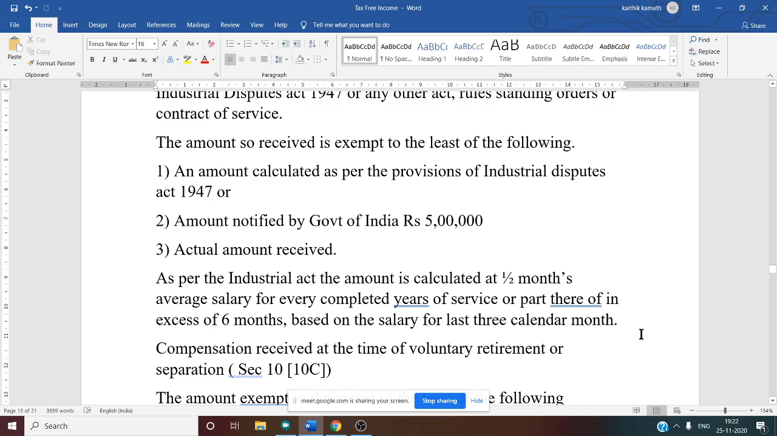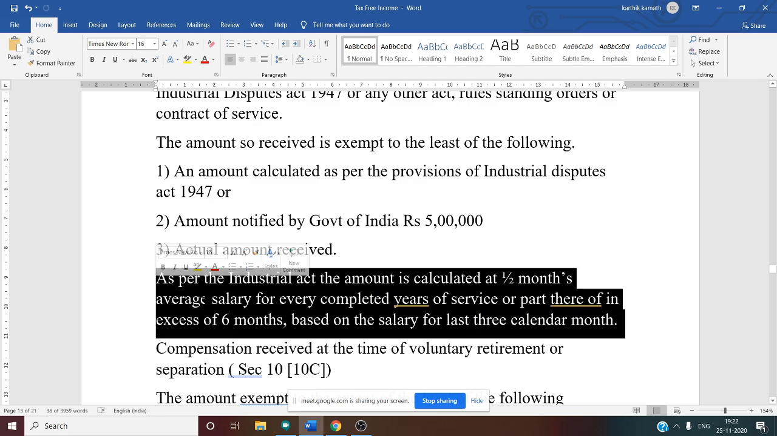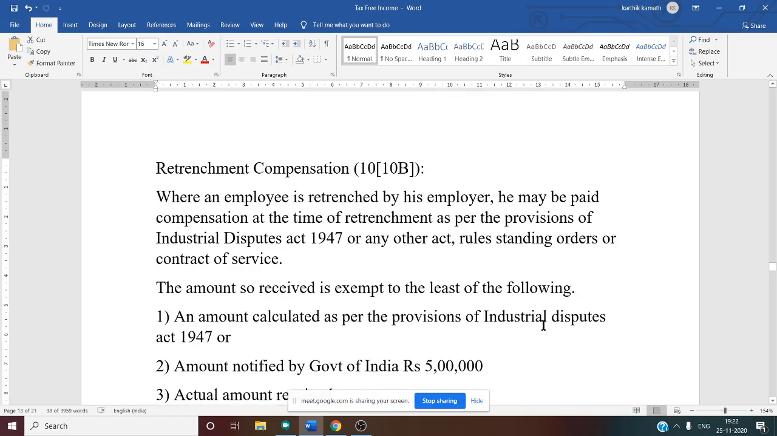For the first point, how to calculate the amount? Under the Industrial Act, the amount is calculated at half month's average salary for every completed year of service or part thereof in excess of 6 months. Suppose it is 31 years 7 months, we have to take 32 years. Part thereof means if it is more than 6 months, we consider it as 1 year. If it is 31 years 8 months and this is not given, then we take only 31 years. It is based on the salary drawn for the last 3 calendar months. That is about retrenchment compensation.